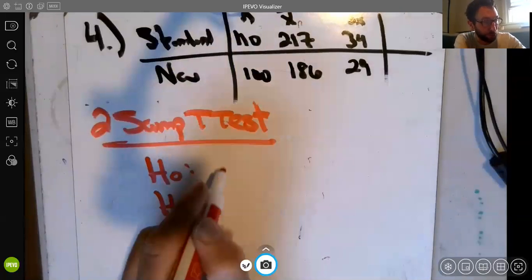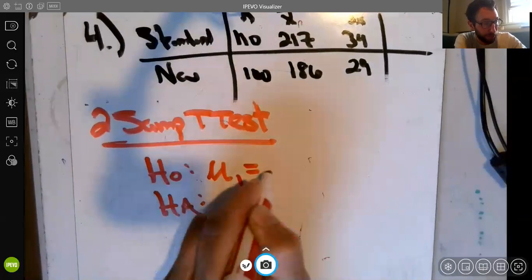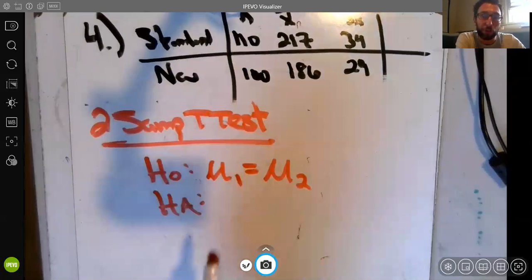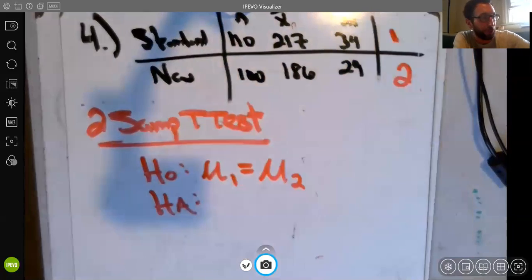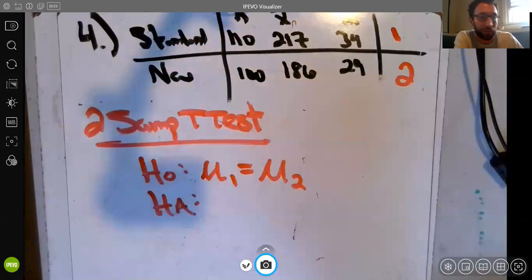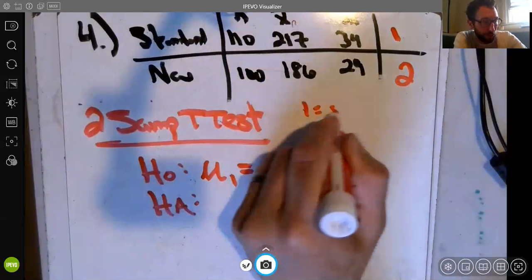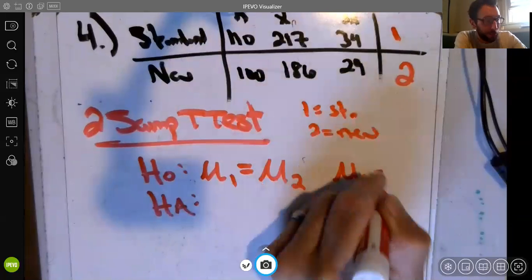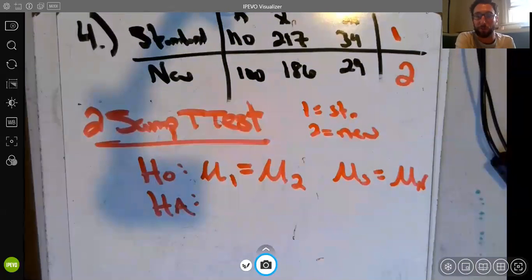So we're always going to assume the true mean recovery time for group 1 is the same as the true mean recovery time for group 2. If we're going to use 1s and 2s, we have to make sure we identify which is 1 and which is 2, which is simplest putting a 1 or 2 next to those things on the table. I could give a key: 1 is standard, 2 is new. Or I could just do mu s equals mu n and take away that 1-2 situation entirely.